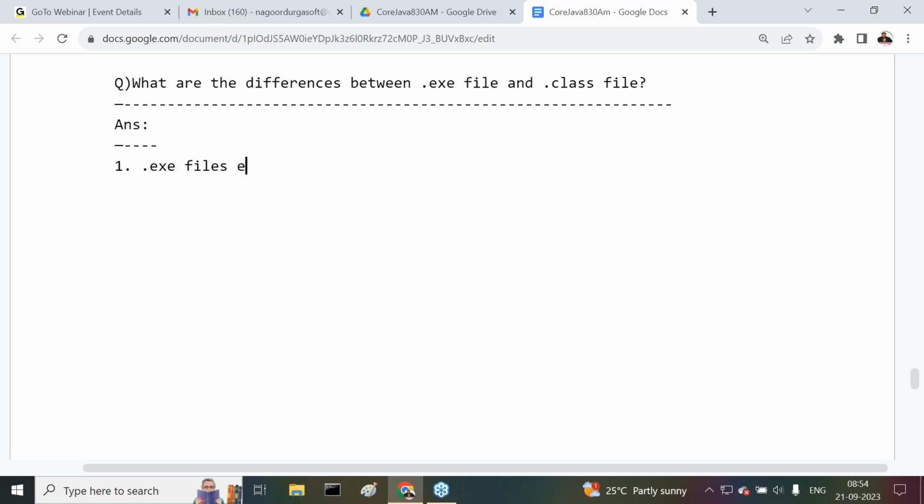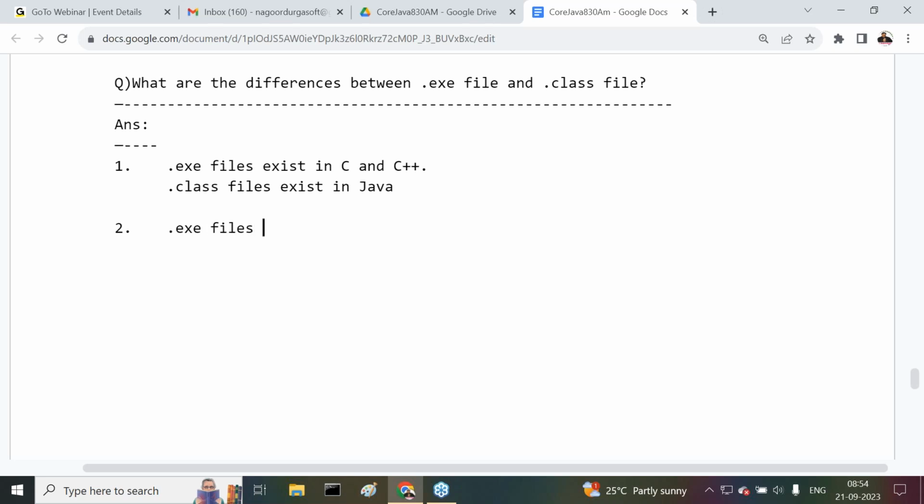First of all, .exe files exist in C and C++, whereas .class files exist in Java. Point number one. .exe files exist in C and C++. .class files exist in what? Java.